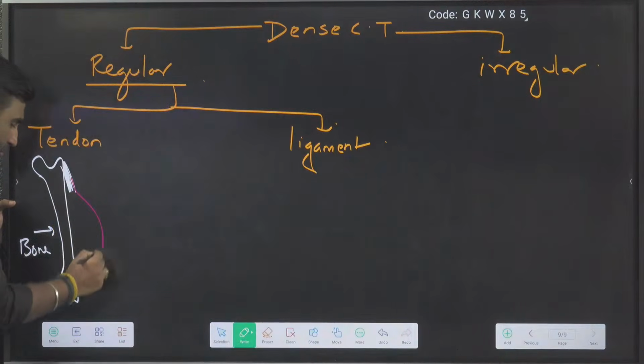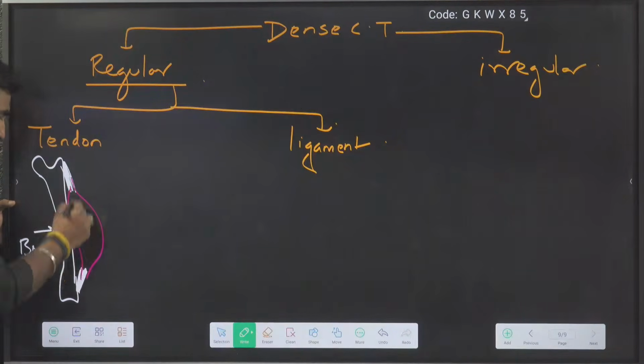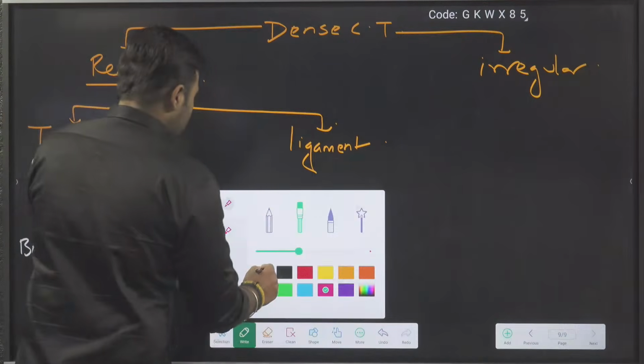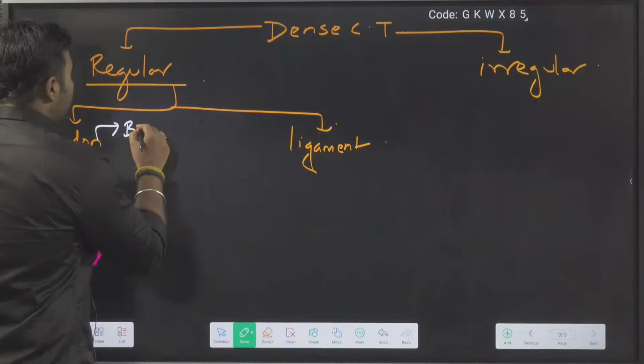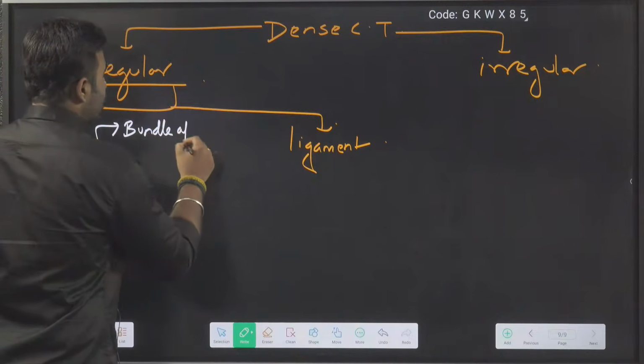And this is your muscle. Which muscle is this? This is skeletal muscle. So tendon is basically a bundle of collagen fibers.